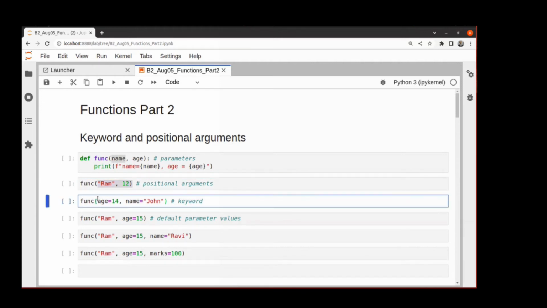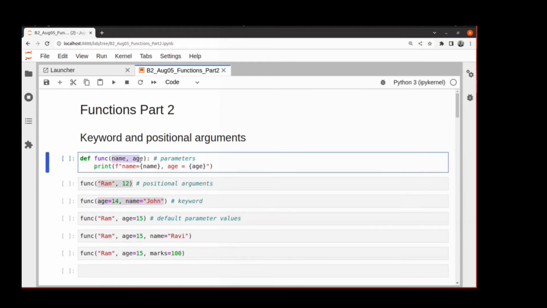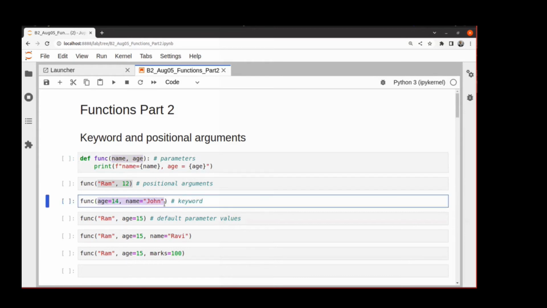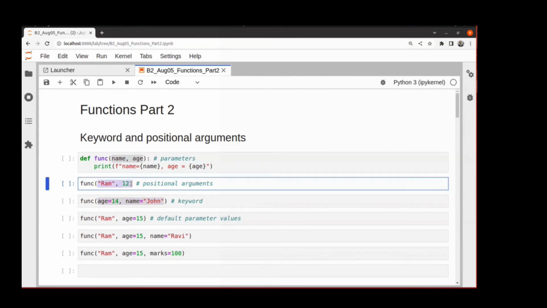And the same name and age are passed as keyword arguments in this example. And once you pass with keyword arguments, you can swap them. The formal text would refer to this name and age as formal parameters, and it would talk of these as arguments. These are keyword arguments and these are positional arguments. So positional and keyword is the property of the argument.